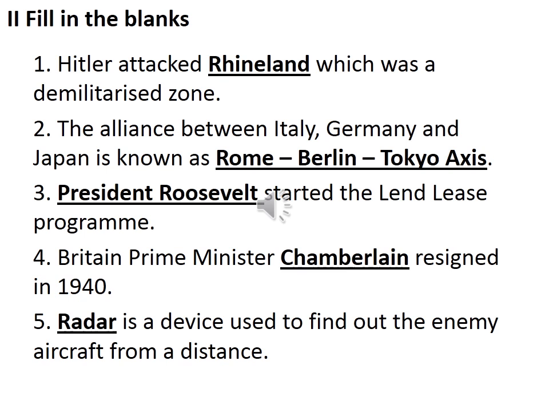Then the alliance between Italy, Germany and Japan is known as, so how was their alliance called? Yes, it was named after their capital cities. So the capital of Italy was Rome. Then Germany, Berlin. Then Japan, Tokyo. So the answer is Rome, Berlin, Tokyo axis.